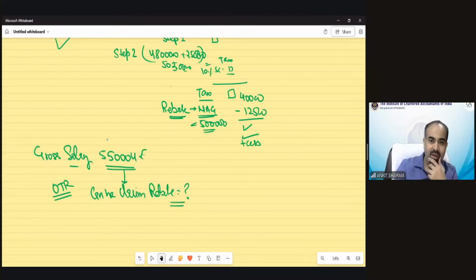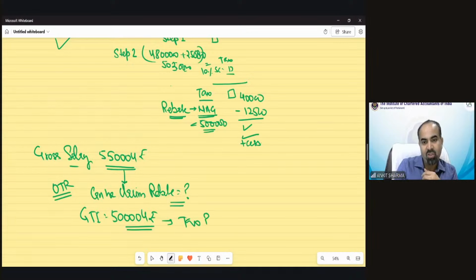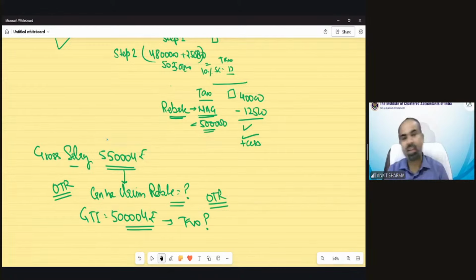Suppose I say your gross total income is 5 lakh 4 rupees, and I ask you to calculate tax on it under the optional tax regime. So would there be any tax or not? Gayatri is saying 1 lakh 25 marginal relief would not apply in this case, that is for above 50 lakh.